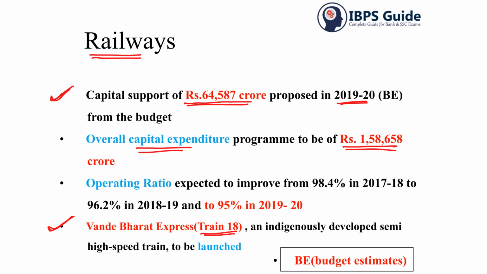This we had discussed in the current affairs quiz as well. This is an indigenously developed semi high speed train, which we also call an engineless train. Okay, and then the operating ratio for the railways is expected to improve from 98.4% to 96.2% in 2018-19 and to 95% in 2019-2020. So in 2017-18 it was 98, now it is 96, and it is expected to be 95 in 2019-2020.